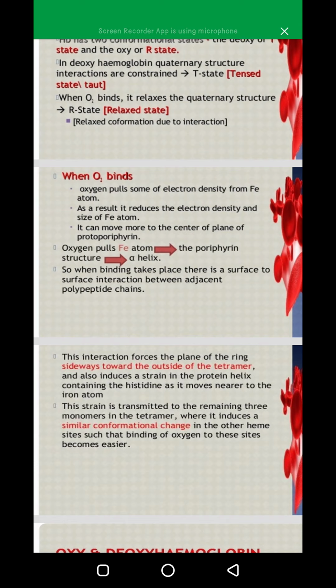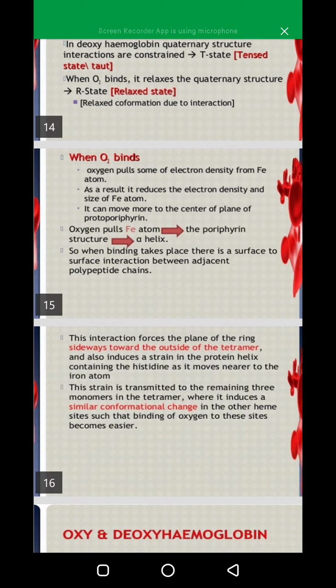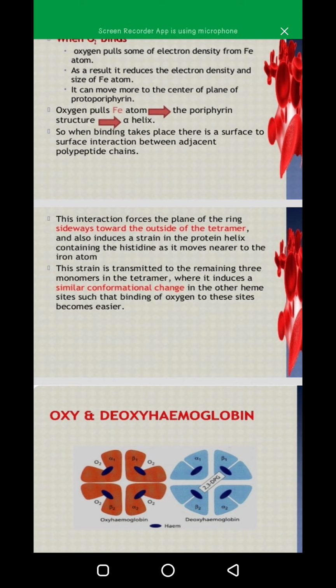So when binding takes place, there is a surface to surface interaction between adjacent polypeptide chains. This interaction forces the plane of the ring sideways towards the outside of the tetramer and also induces a strain in the protein helix containing the histidine as it moves nearer to the iron atom. Whenever interaction happens, we have a tetramer structure, so it induces a strain in the protein helix, and the histidine comes closer to the iron atom.